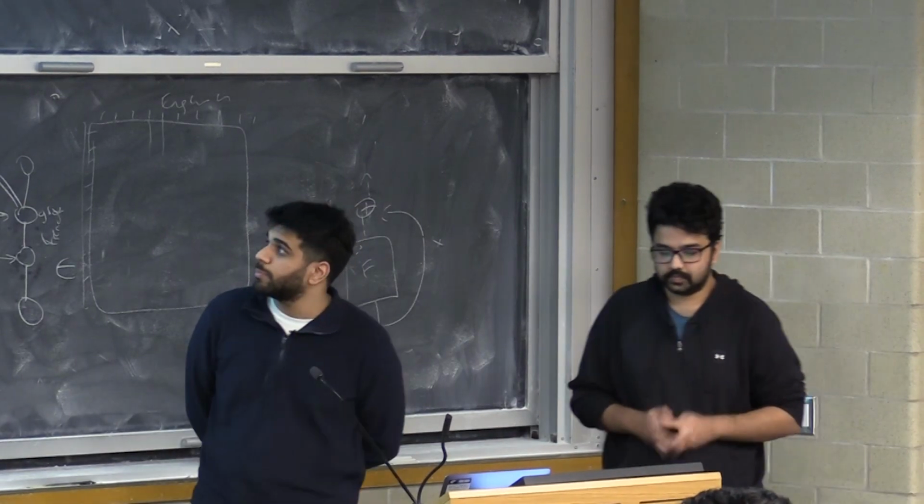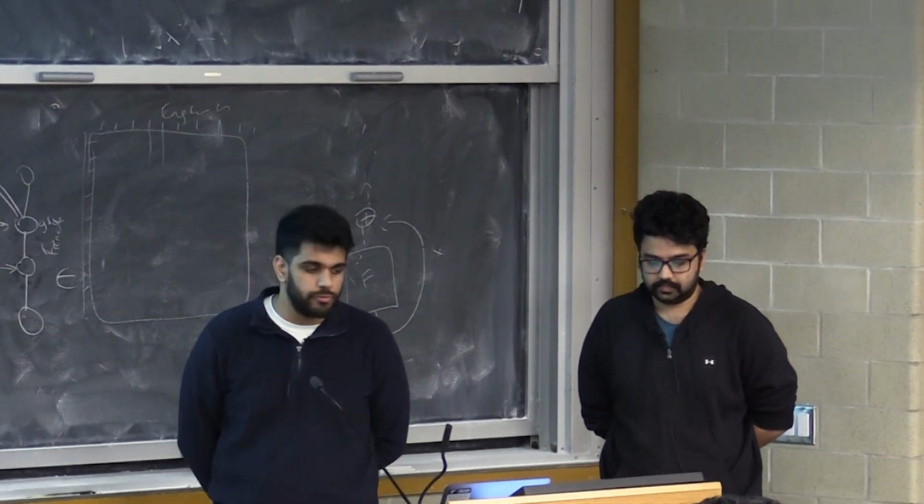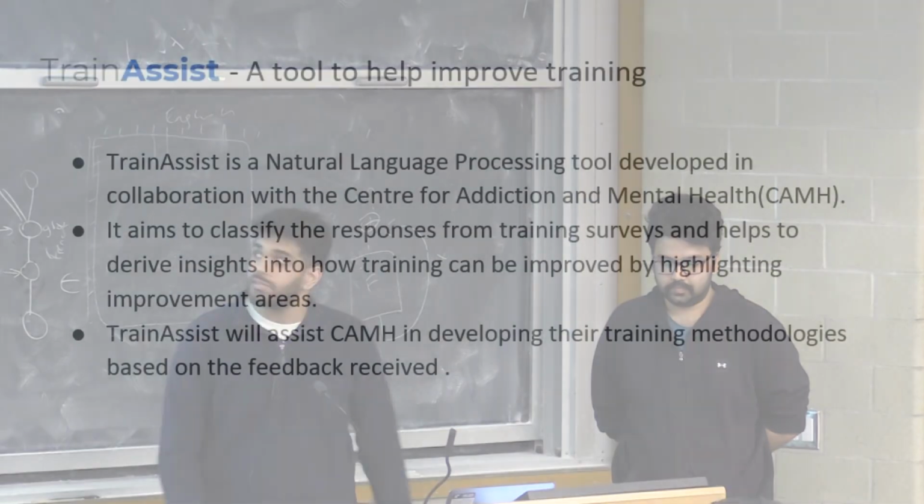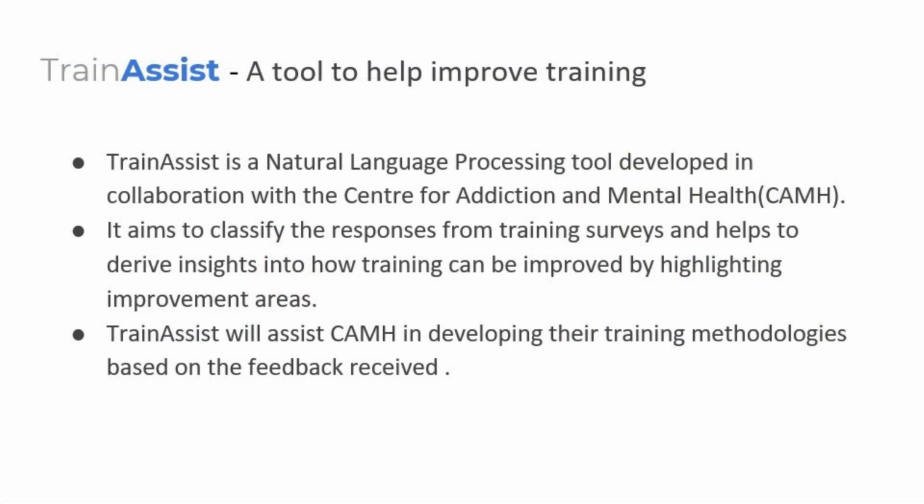Today we are here to present TrainAssist, a tool to help improve training. TrainAssist is a natural language processing tool developed in collaboration with the Center for Addiction and Mental Health. We aim to classify the responses from training surveys and help to derive insights into how training can be improved. TrainAssist will help CAMH in developing their training methodologies based on the feedback received.